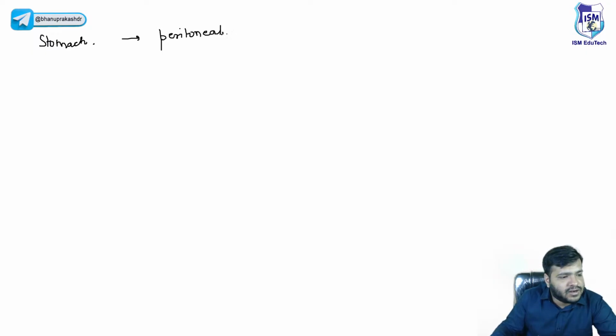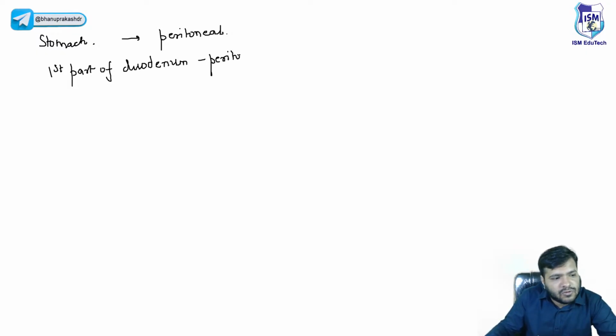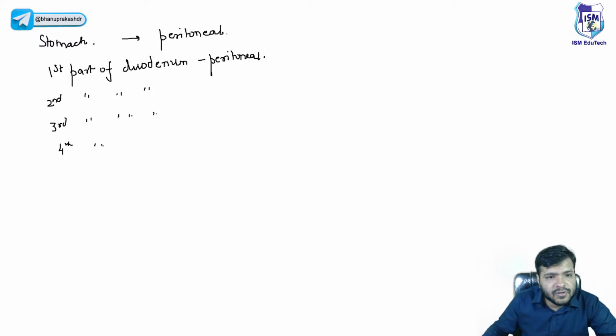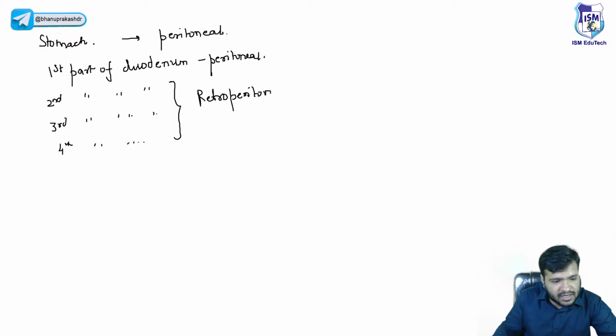It is peritoneal. Okay. The greater omentum, the lesser omentum, right? We have the first part of duodenum. It is also peritoneal. Remember beta, the second part of duodenum, the third part of duodenum, and the fourth part of duodenum, all these are retroperitoneal.